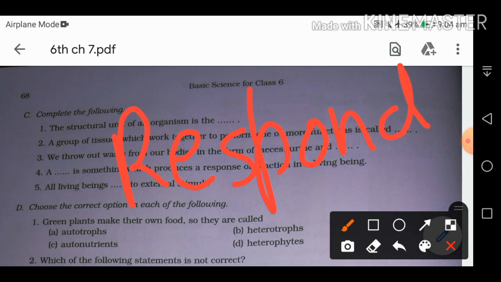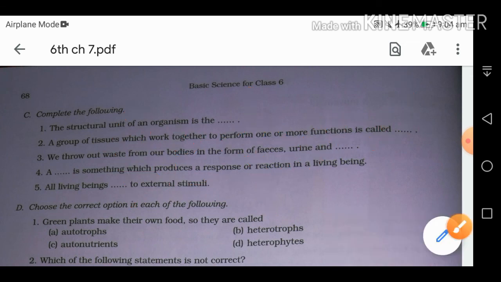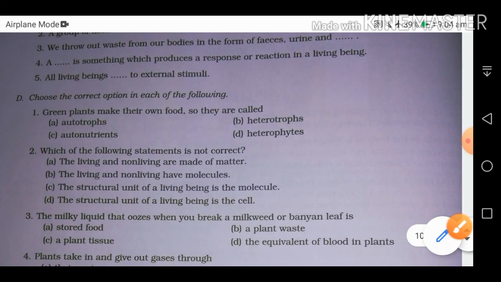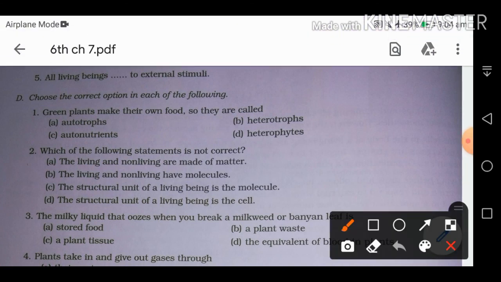The next we have, choose the correct option in each of the following. Green plants make their own food, so they are called autotrophs. What are autotrophs? Those which make their own food. What are heterotrophs? Those which depend upon other organisms for their food. Second one, which of the following statements is not correct? So the C one is not correct, because the basic unit or structural unit of a living being is the cell. It is not the molecule.